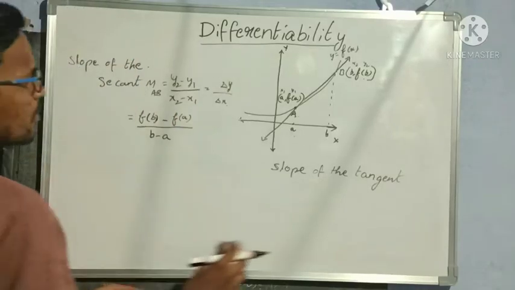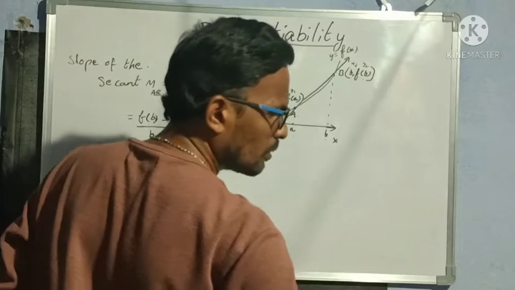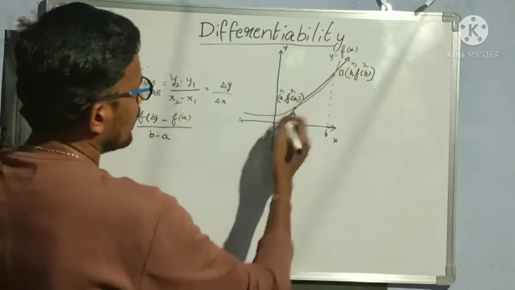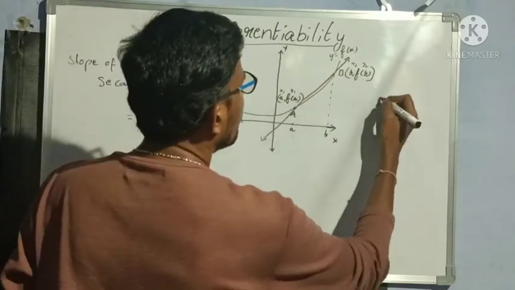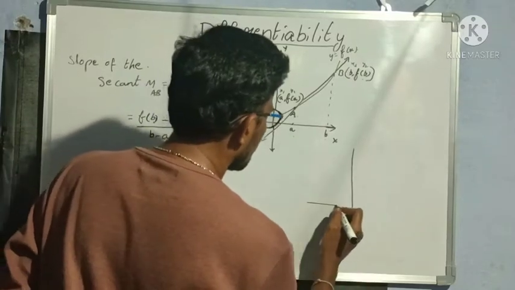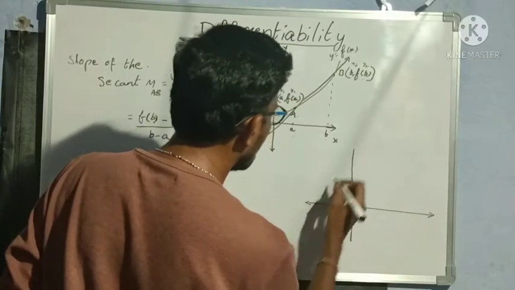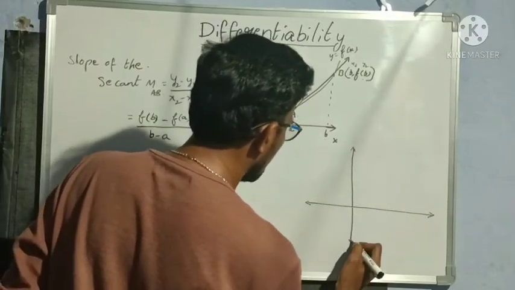Suppose, now let me convert this secant into a tangent first. Here only I am drawing the diagram. Now I am converting this secant into a tangent. How? Let us see.